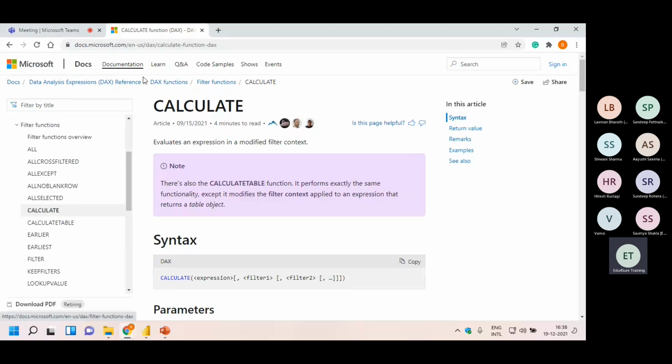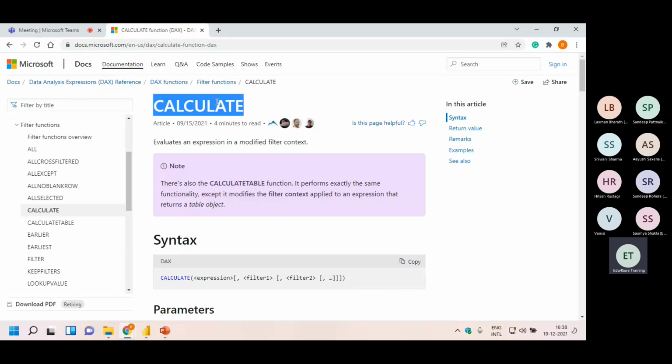So for example, you want to apply the CALCULATE function and you are new to DAX, you are not aware how to use it. Now in the training, I cannot cover all the 328 functions. No trainer can do that, right? For this, you would have to take a very, very long training. So what is the way of learning those functions which have not been explained by the trainer?